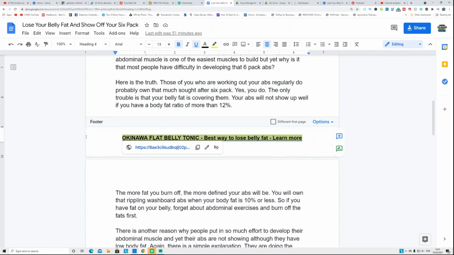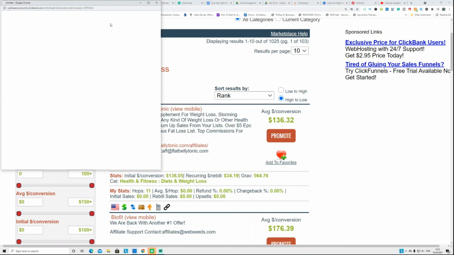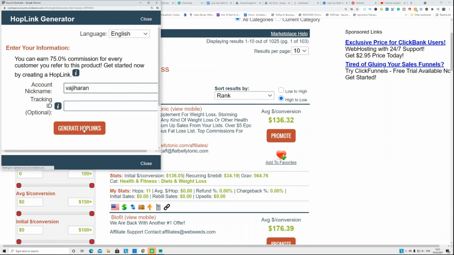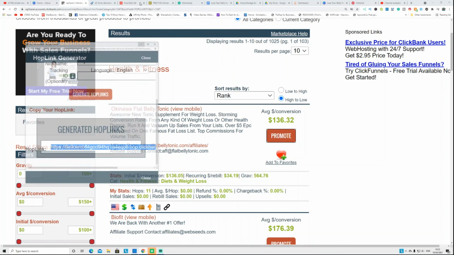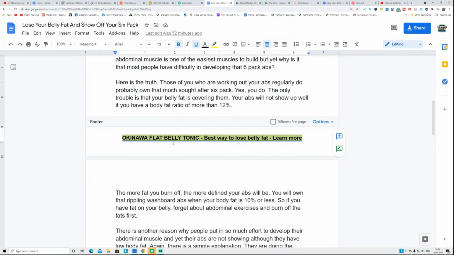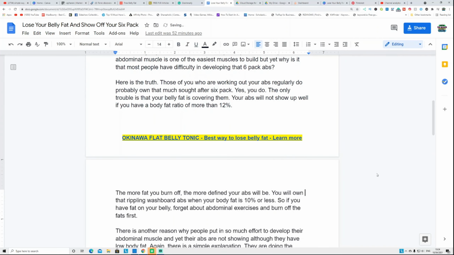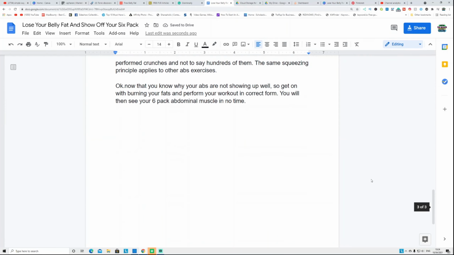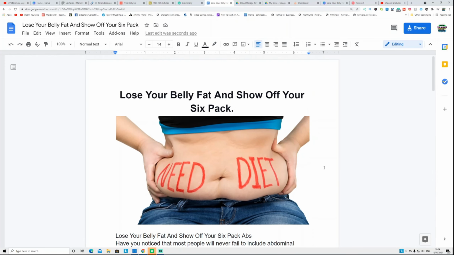Then what I did, I go to my ClickBank, click promote and get my affiliate link. If you click generate a hop link, it will give you an affiliate link. Copy this, and after you copy it, go back to your Google document, highlight the text, click this link button here and insert the affiliate link and click apply, and the footer will be added into all the pages. You can see 3 pages. Now this footer is added into that.